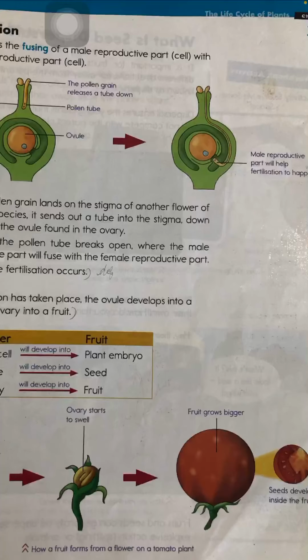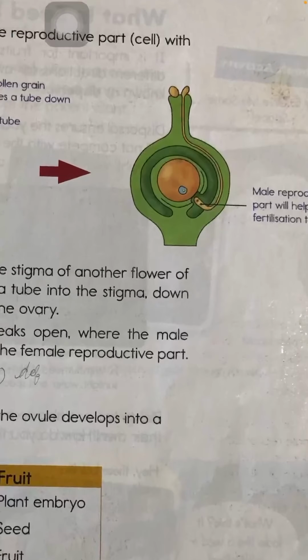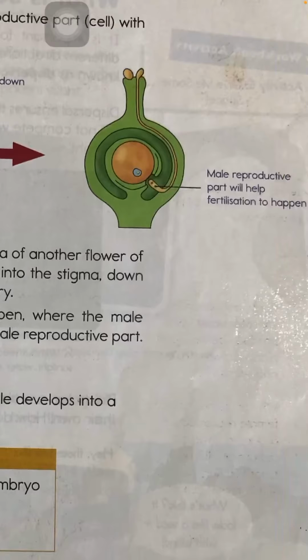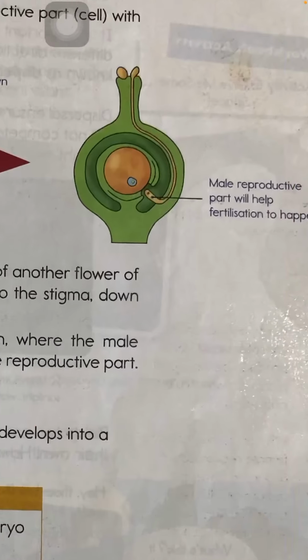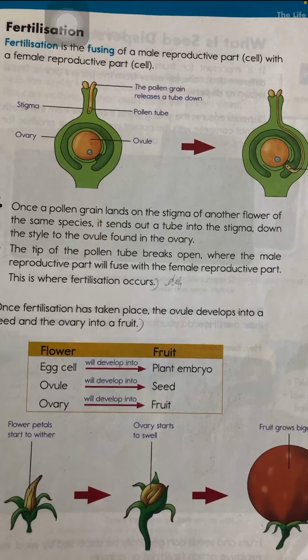In the second picture you are seeing the pollen tube move and then reach the swollen part. When the male reproductive cell and the female reproductive cell, which already exists in the ovule, combine with each other, that phenomenon is called fertilization. After fertilization we gain a cell, and then this cell continues the process of cell division and makes a bigger one.